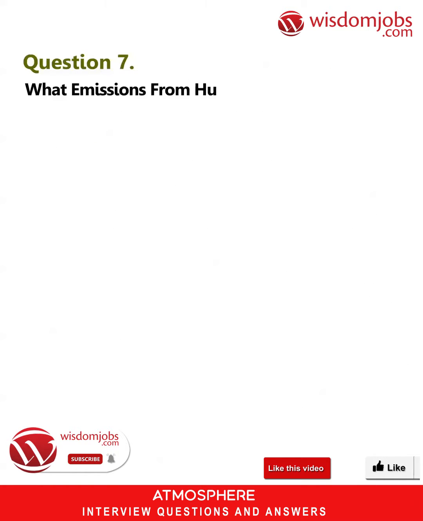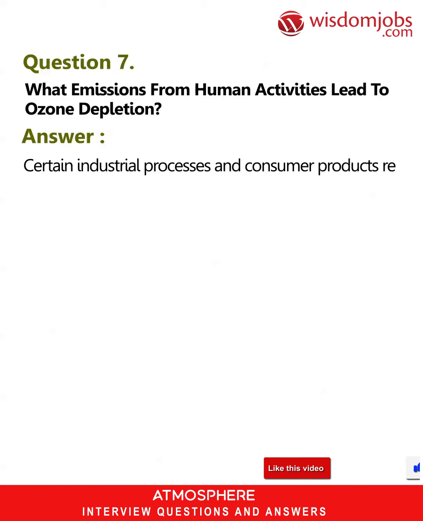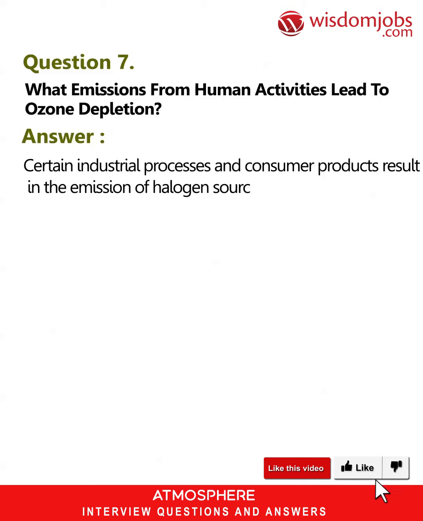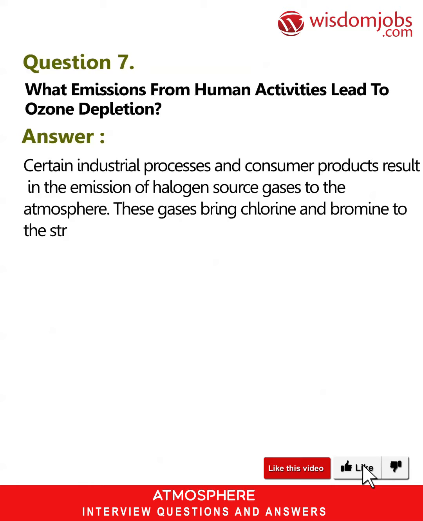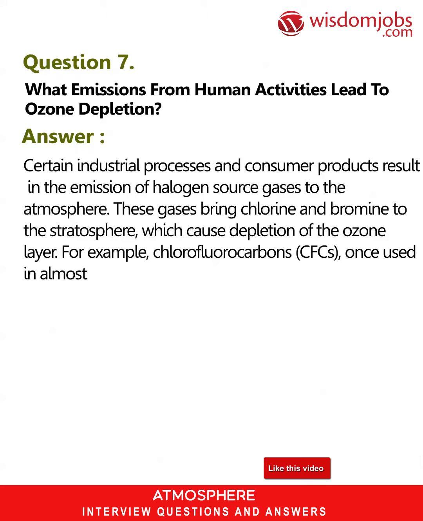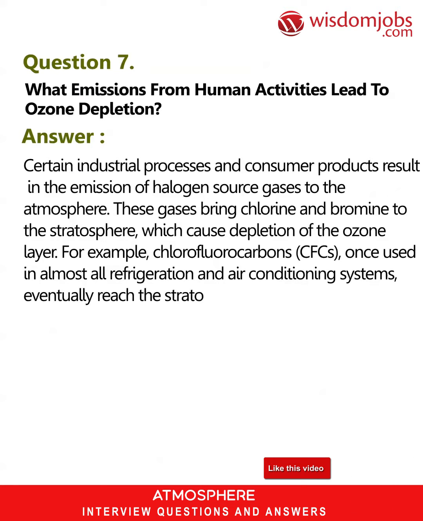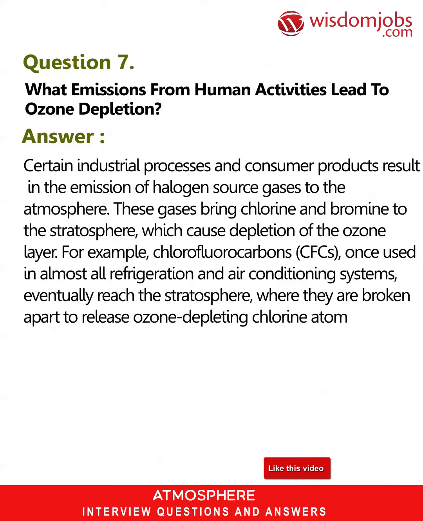Question 7. What emissions from human activities lead to ozone depletion? Answer. Certain industrial processes and consumer products result in the emission of halogen source gases to the atmosphere. These gases bring chlorine and bromine to the stratosphere, which cause depletion of the ozone layer. For example, chlorofluorocarbons (CFCs), once used in almost all refrigeration and air conditioning systems, eventually reach the stratosphere, where they are broken apart to release ozone-depleting chlorine atoms.